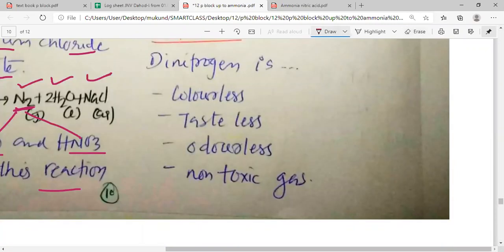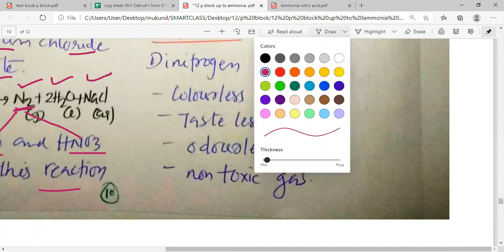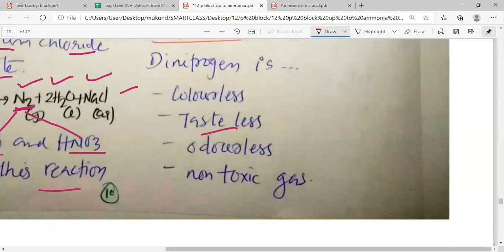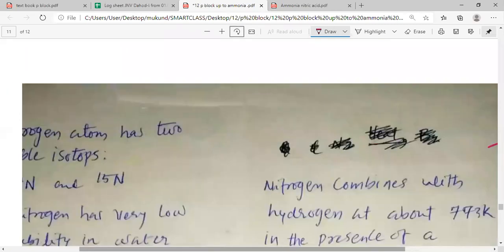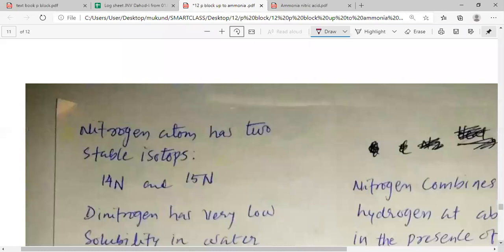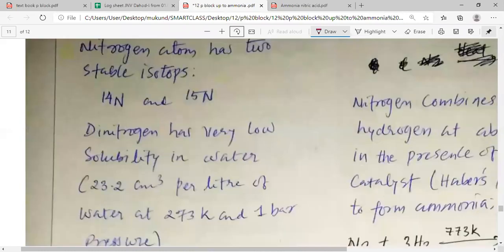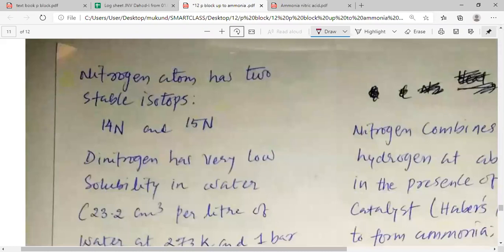Please remember that dinitrogen is a colorless, tasteless, odorless, and non-toxic gas. It is not even toxic. That is why, as we have studied in 10th standard, to prevent rancidity, this nitrogen gas is flushed into the food packets.